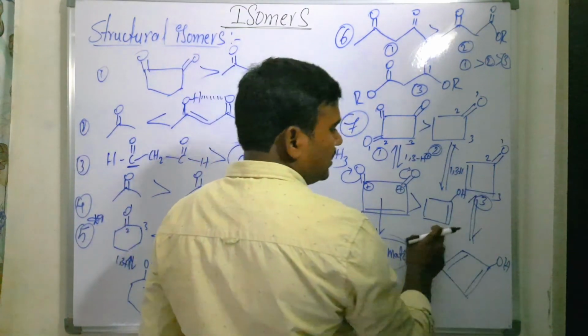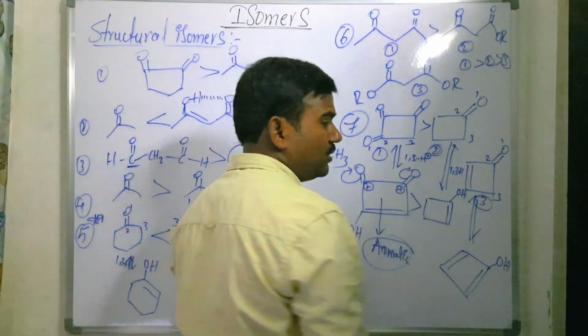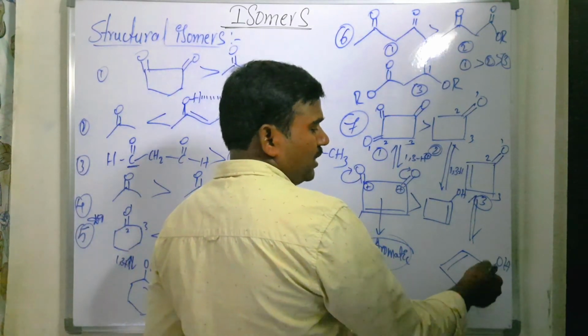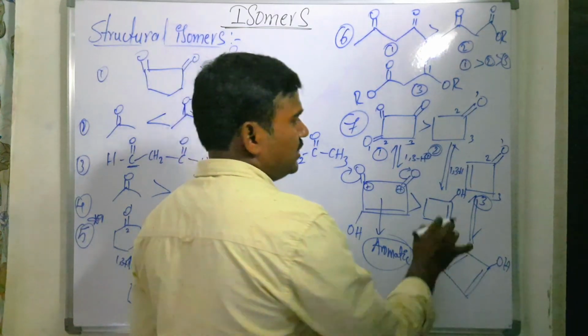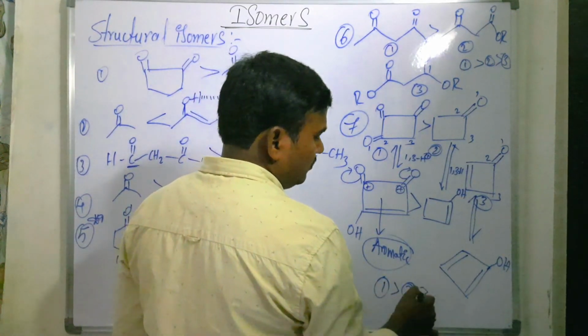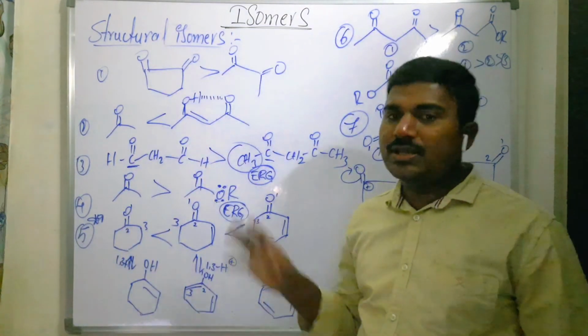But whereas this one is anti-aromatic. Anti-aromatic is the least stable when compared to the normal one. So here the pi bonds are there, but an anti-aromatic compound is formed. Due to that, it is the least stable one. So what is the stability order? 1, 2, 3. Is that clear? That is very, very important.